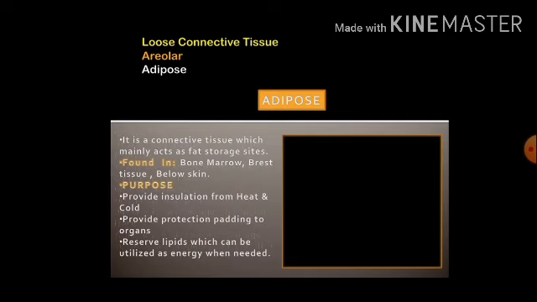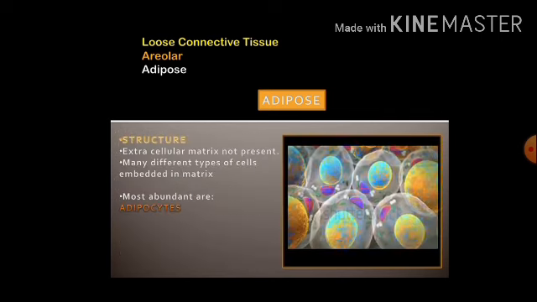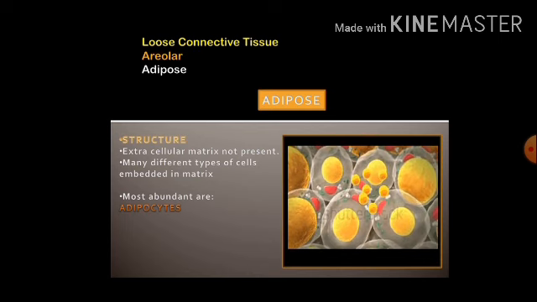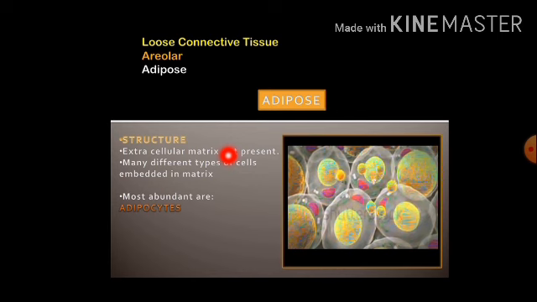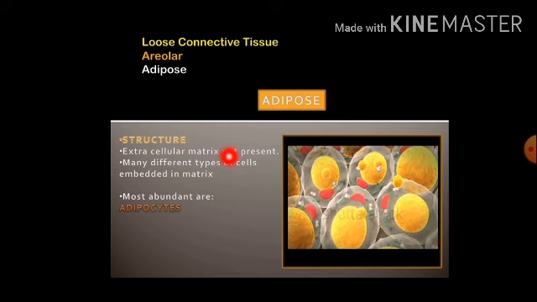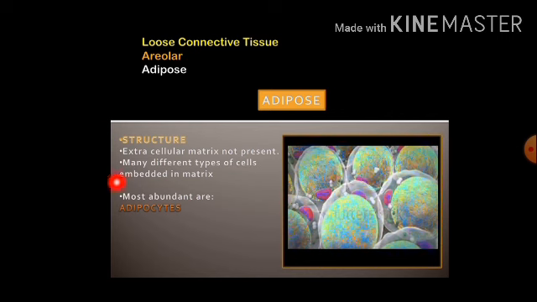These adipose tissues reserve lipid, and later it is utilized when there is a need of energy. Talking about the structure of adipose, the extracellular matrix is not present. Cells are embedded in the matrix. Many types of cells are present, but the most abundant type of cell is known as adipocyte.